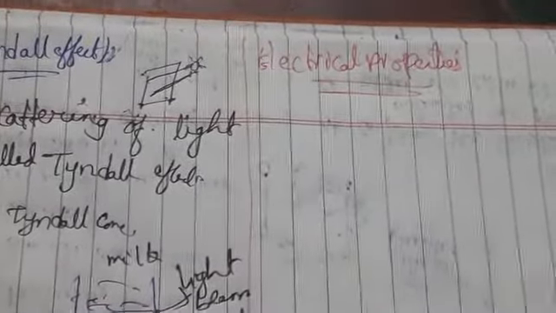Now let us see electrical properties, our next topic and the last property. In the name itself we can see it shows some charge. Charge means some positive and negative charges it shows, in colloidal particles.